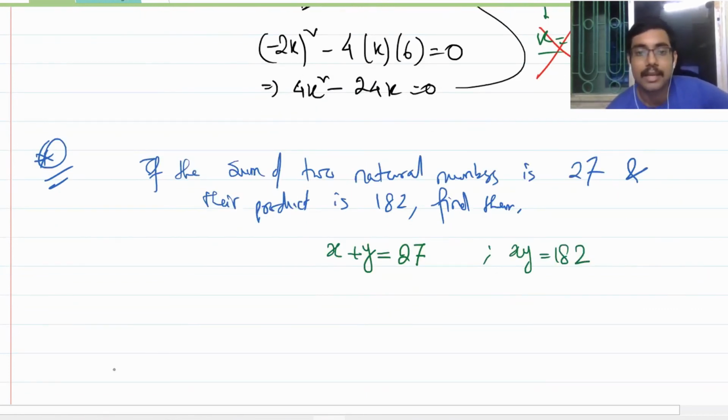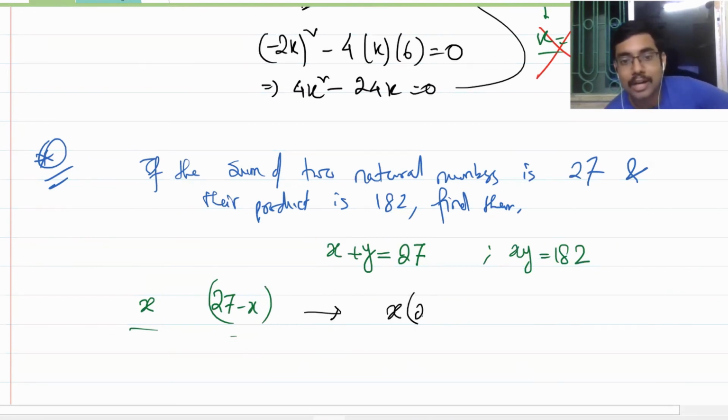How? Suppose you take one number to be x. Can you say the other number will be 27 minus x? Can you say this? Yes, sir. Because the sum of two numbers is 27. So if one is x, the other is 27 minus x. With that, the product of these two numbers is 182.